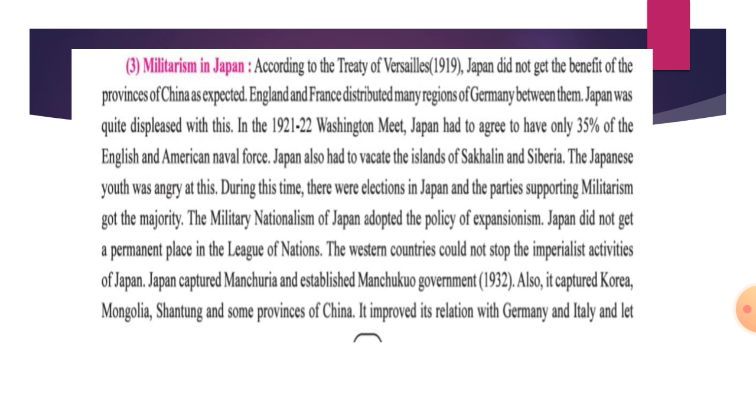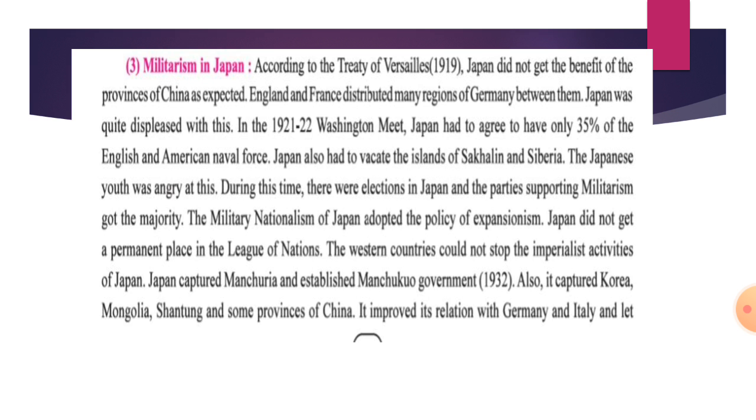The Japanese youth were angry at this whole thing. During this time there were elections in Japan, and the parties started supporting militarism, and in this way they got the majority power. The military nationalism of Japan adopted the policy of expansionism, and Japan did not get a permanent place.